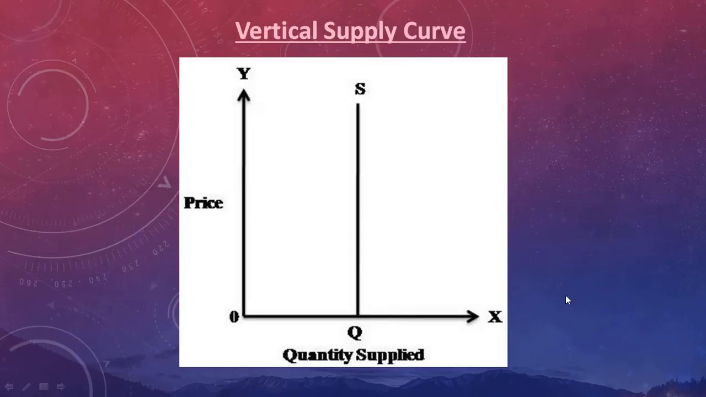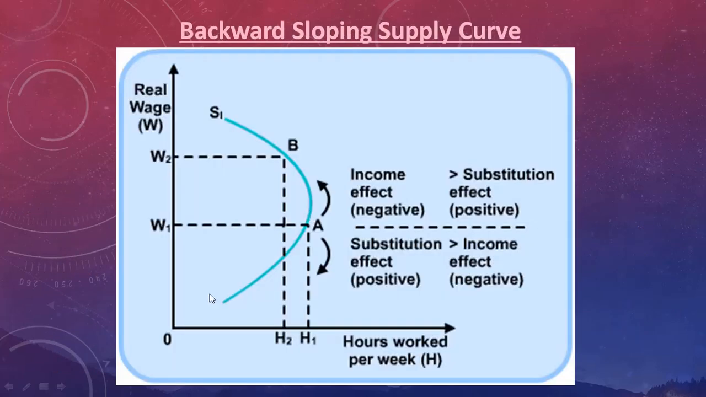So let me take you to this part here. Initially, when the wage rate is increasing, the supply curve will go upwards, it will follow the law of supply. But when the wage rate keeps increasing and reaches its saturation part, the supply curve will bend backwards. Because here the substitution effect is more than the income effect at this point of time, so it will follow the law of supply.